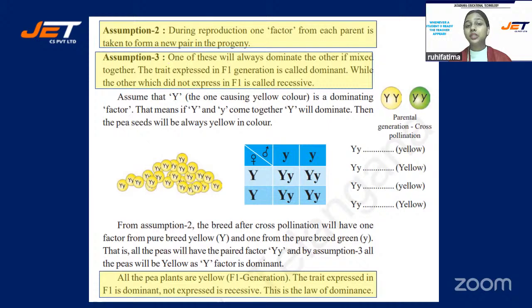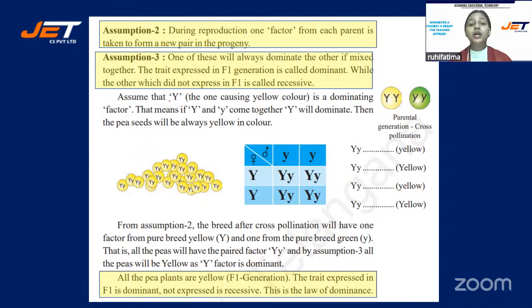And the third assumption he made was that one of these will always dominate the other if mixed together. Means two characters you have taken, yellow and green, and if you are mixing them, one will dominate. On the basis of this, he gave the theory of dominance.